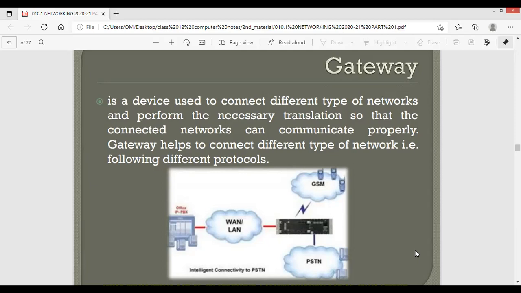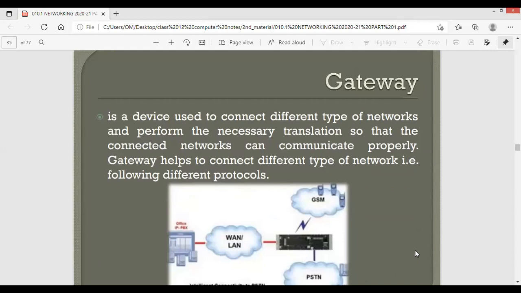You can see it in the pictures. We are having an office, then we are having phone networks, we are having different types of networks, and in between there is a gateway, which is actually doing the translation work and ensuring that the data is of the network type of the destination address.